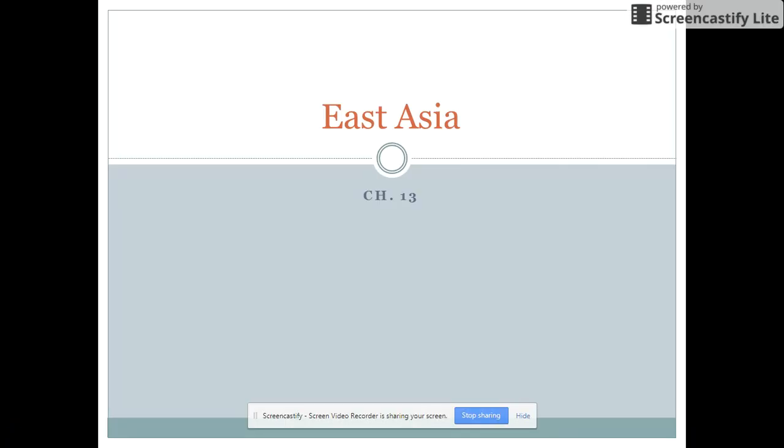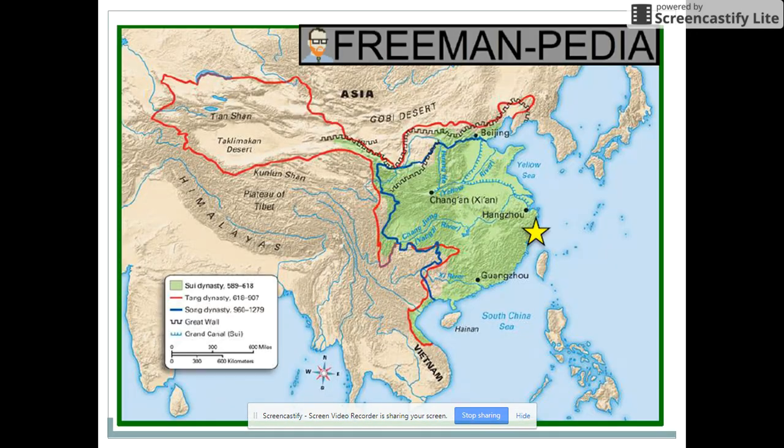Today we're looking at East Asia, which in this case is chapter 13, and that's going to cover three Chinese dynasties: Korea, Vietnam, and Japan.